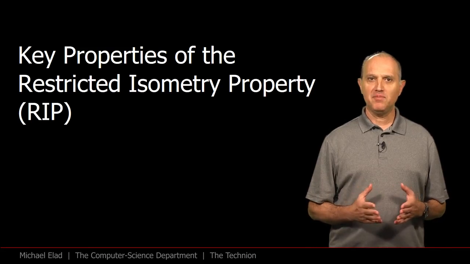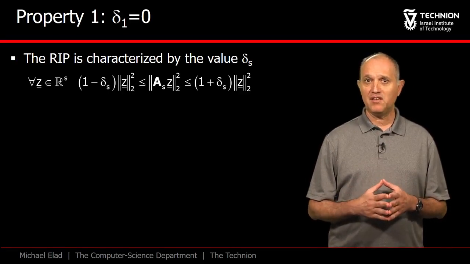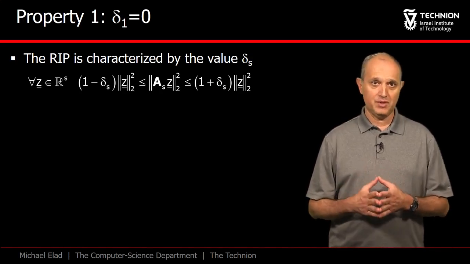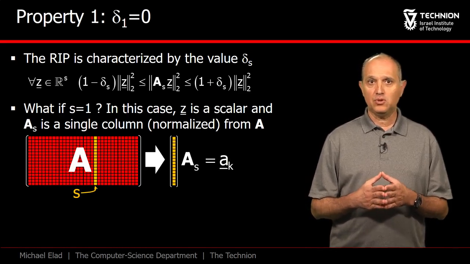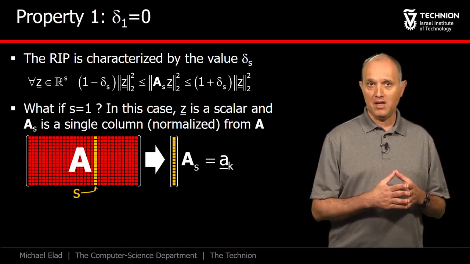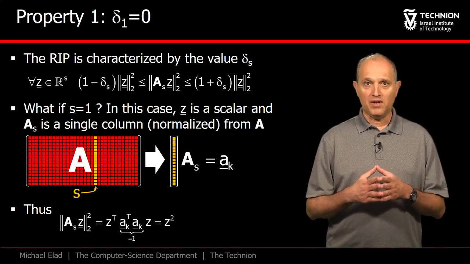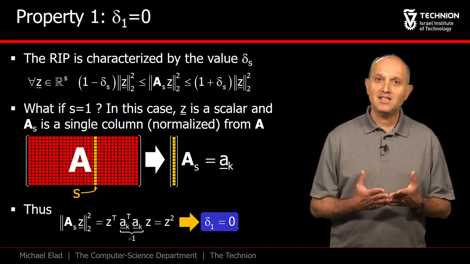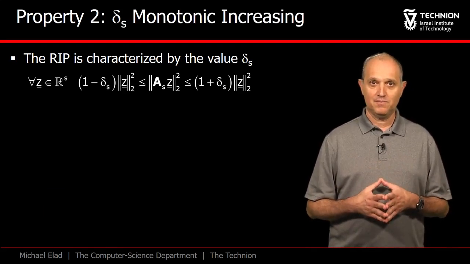We have just met the RIP, and now let's explore its properties. Recall the definition of the RIP. For every cardinality S, we assign a value delta S that describes the deviation from a perfect isometry. For S equals 1, we are dealing with submatrices AS that contain only one normalized atom from A, and thus Z is a scalar. Therefore, the norm squared of AS times Z is simply Z squared. Returning to the definition, this implies that delta of 1 is simply 0, giving a perfect isometry.